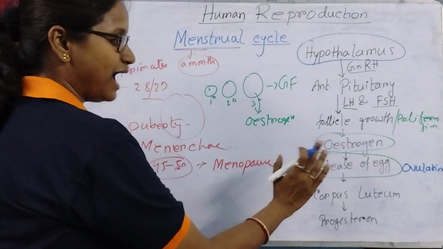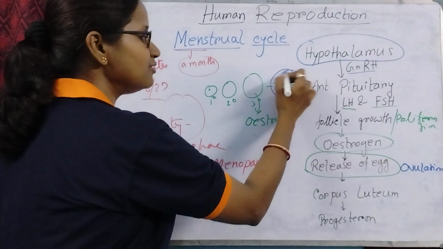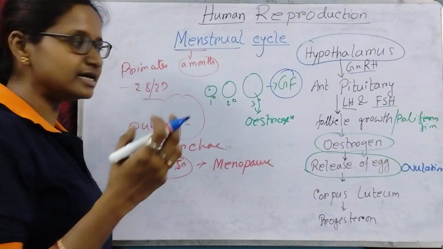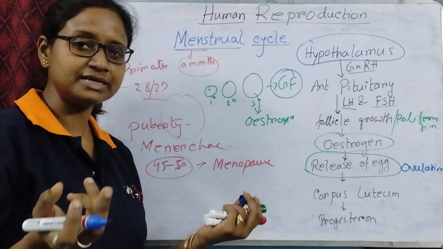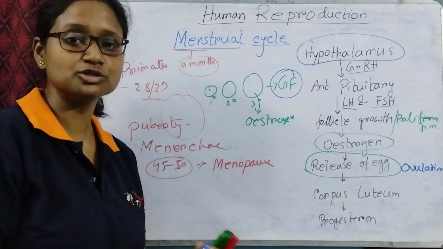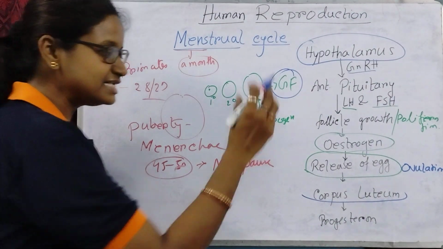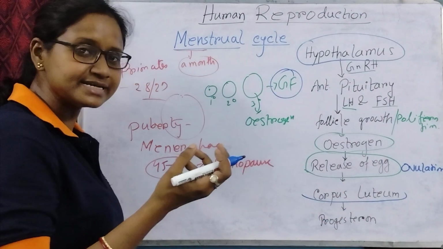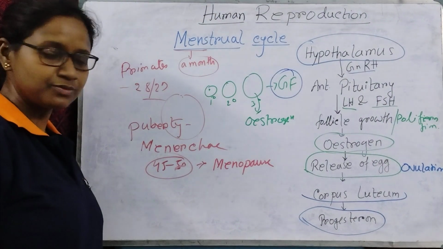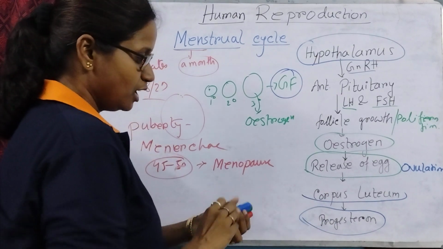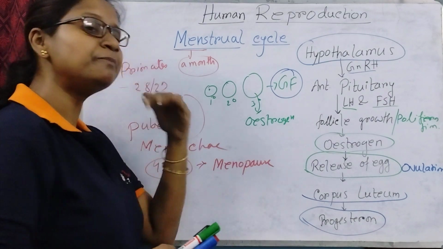Okay. So after the releasing of the egg, that is after ovulation, the Graafian follicle becomes empty, because it had the ova or egg inside it. Whenever it releases the egg, it becomes empty, and that empty Graafian follicle is then transformed into what? It is transformed into the corpus luteum. Okay, and this corpus luteum secretes a hormone named progesterone. Now look, the progesterone level is coming to its peak position.